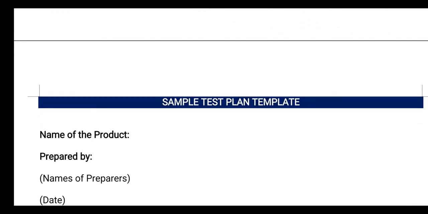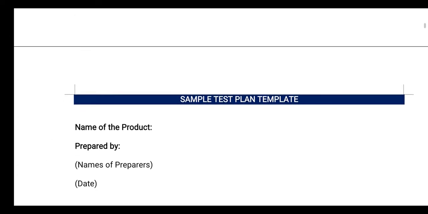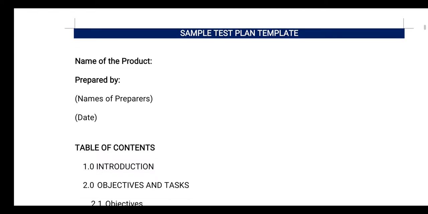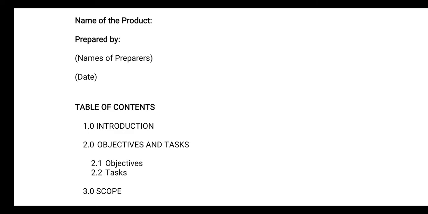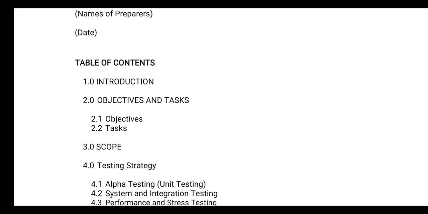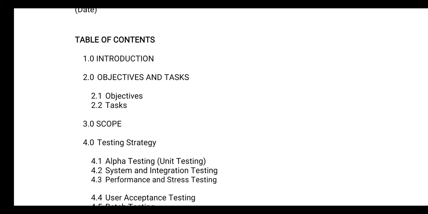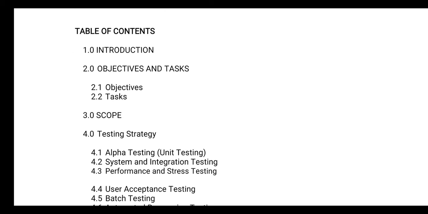This is the sample template of a test plan. First you need to mention the name of the product, then the name of the preparer, and the date the product was prepared. Next is the table of contents, and I am going to explain all of these contents afterwards.